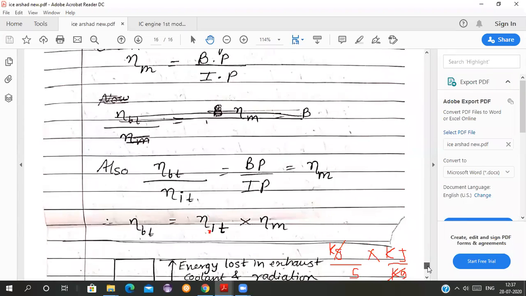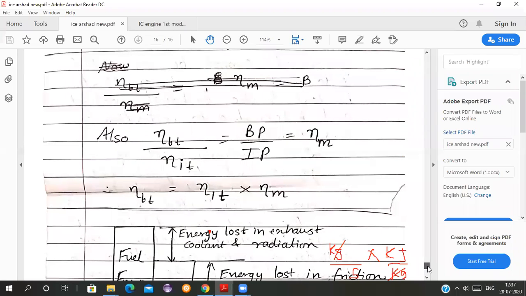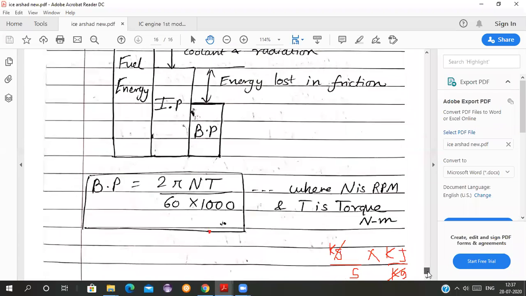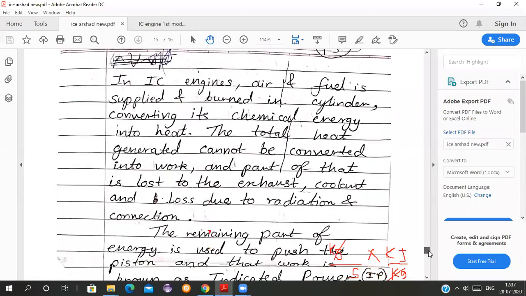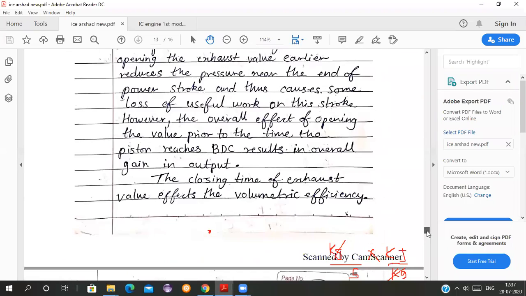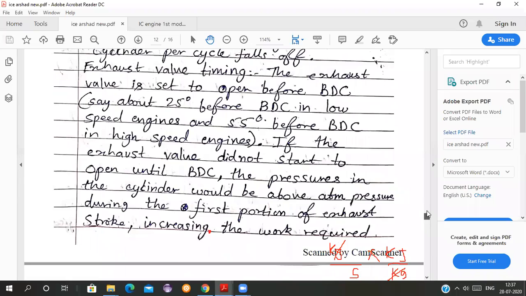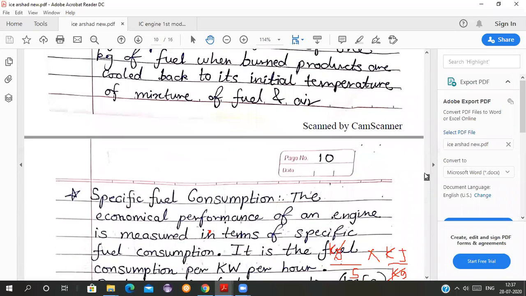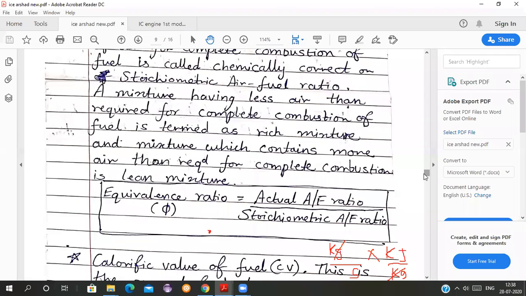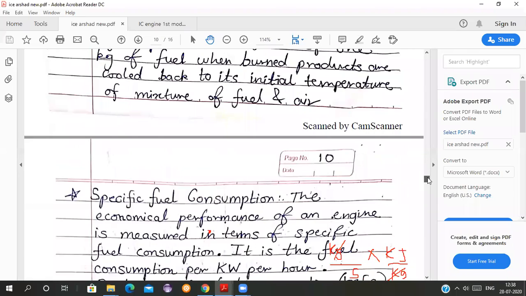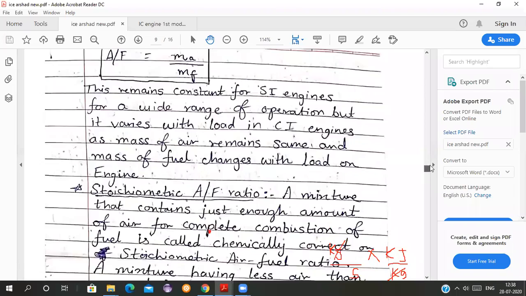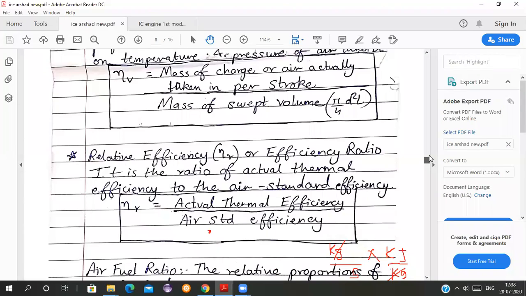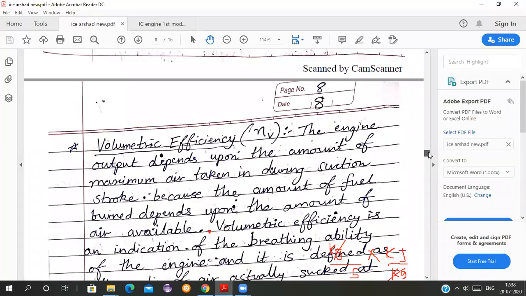I have done with the mechanical efficiency. I have done all these things. Let us move ahead. We will see another thing. What is volumetric efficiency? I have shown you what is calorific value. We will see what is volumetric efficiency. See, this is my volumetric efficiency.